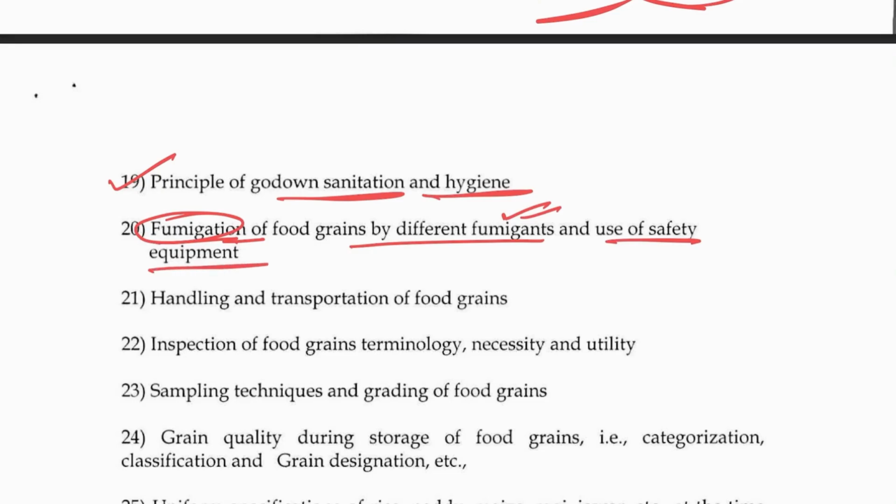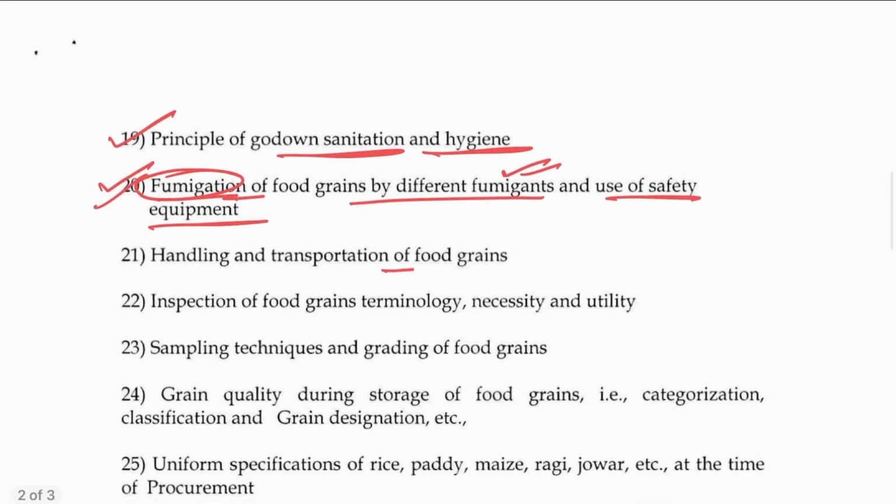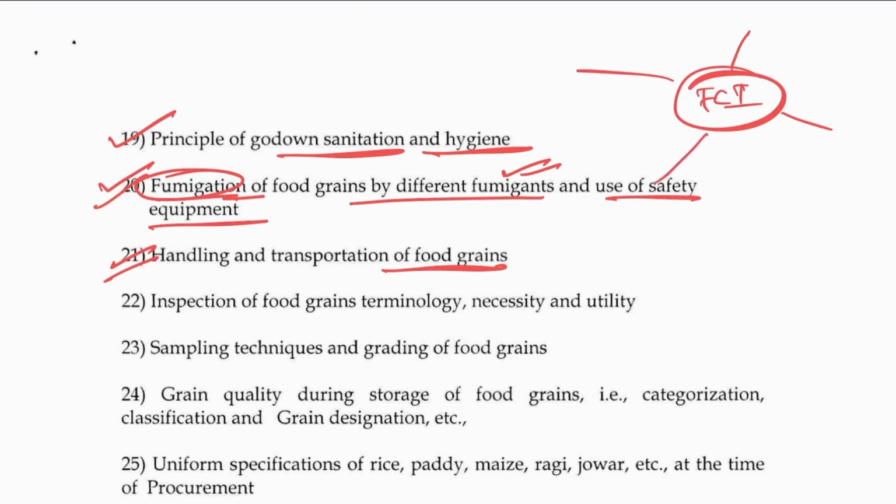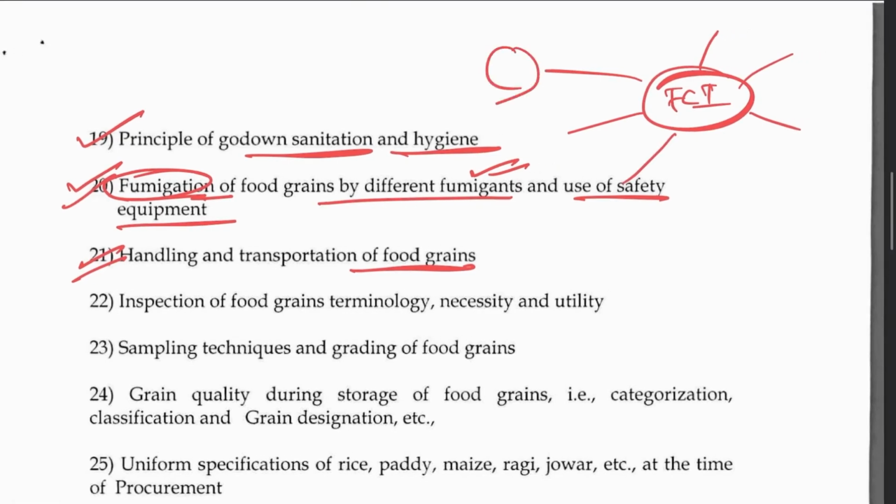This is also a very important chapter: handling and transportation of food grains. Yes, why? Because FCI has to distribute to all the states. So how do you distribute? There you have the fair price shop or PDS shop, the public distribution system.